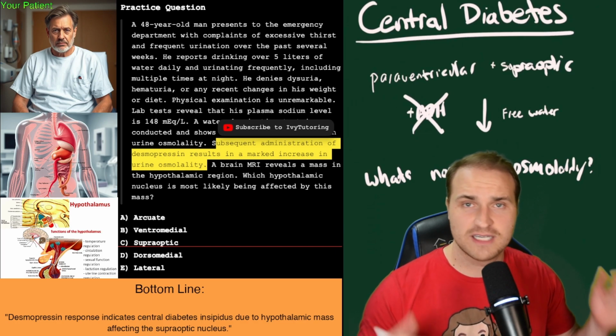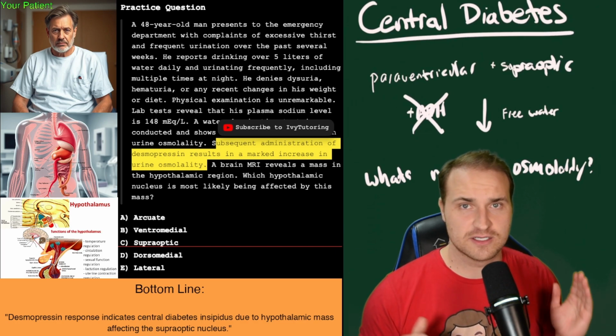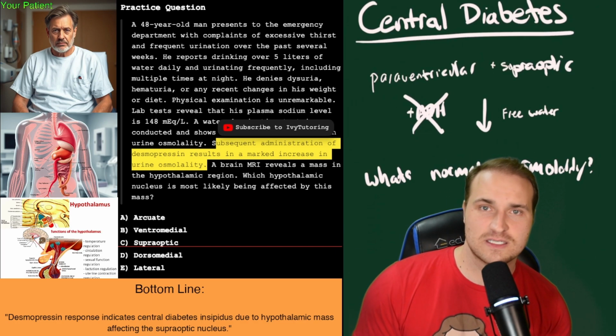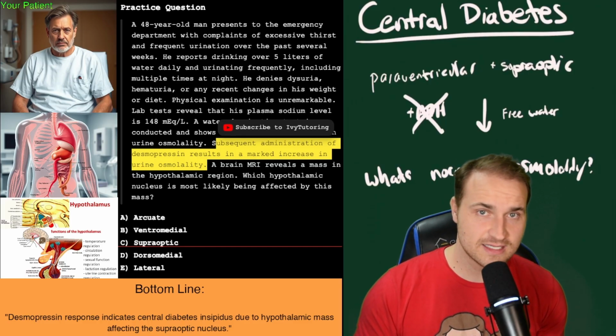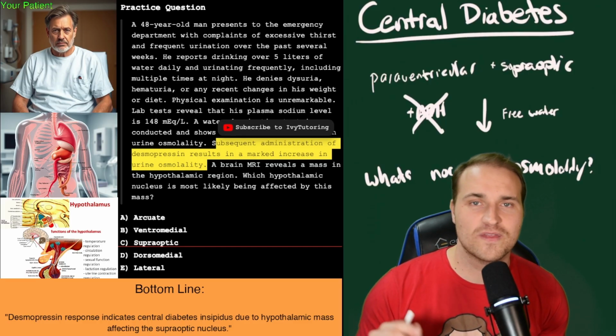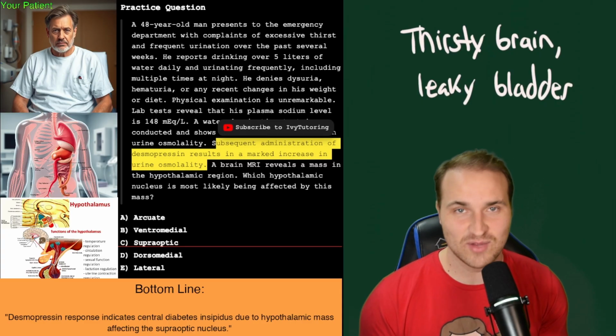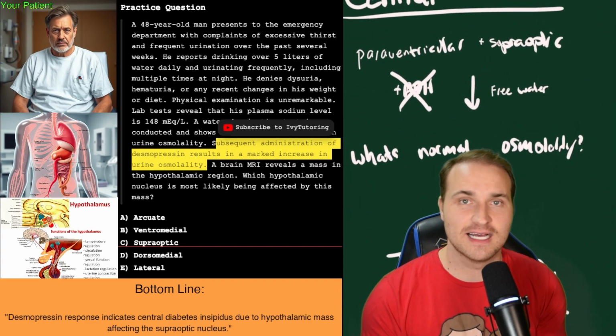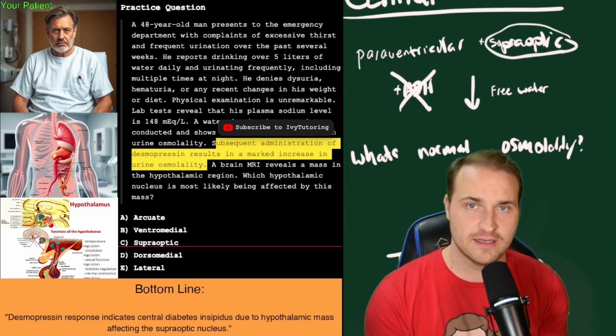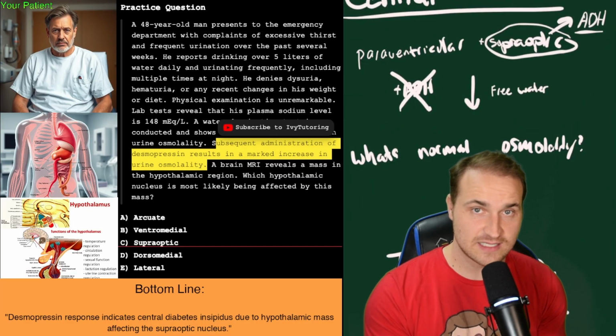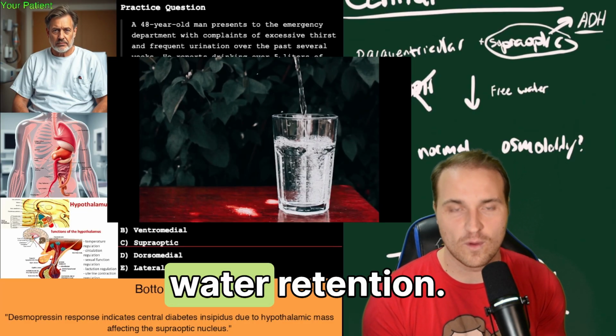By the way, I have timestamped everything so you guys can skip to the questions you'd like. But what we need to know for this one is central diabetes insipidus and also what the supraoptic nucleus of the hypothalamus does. So I like to call this condition the thirsty brain, leaky bladder. And what we need to know is that the supraoptic nucleus in the hypothalamus synthesizes ADH, which is vasopressin, and that is critical for water retention.